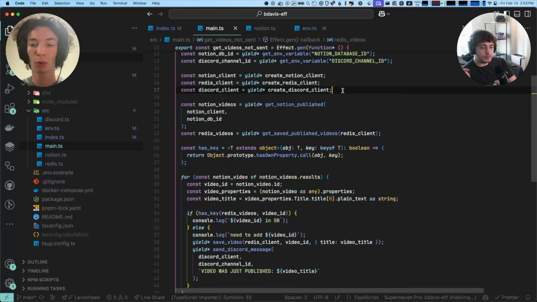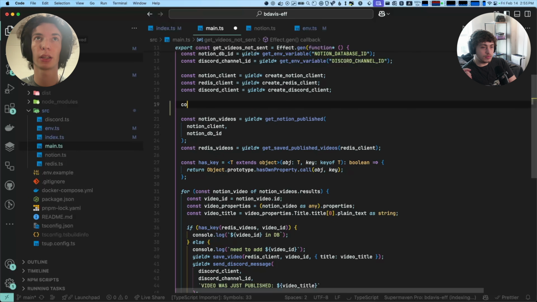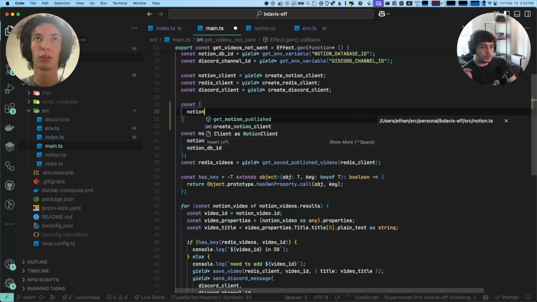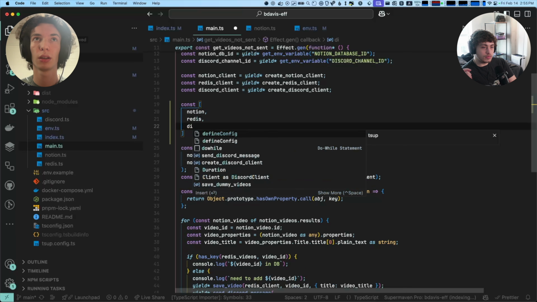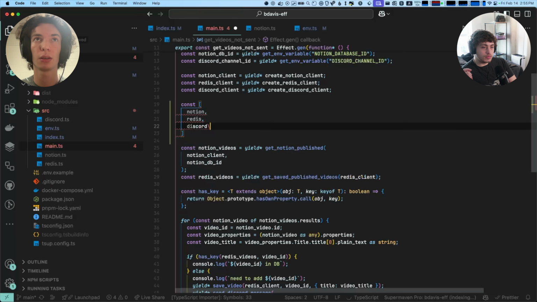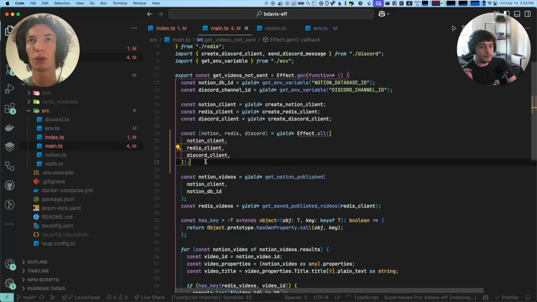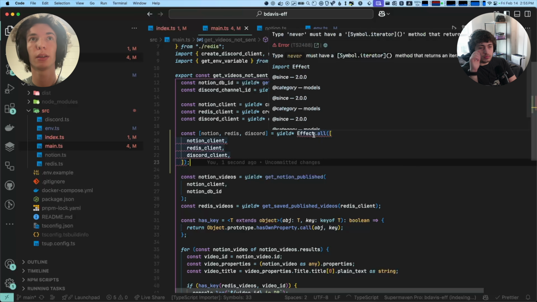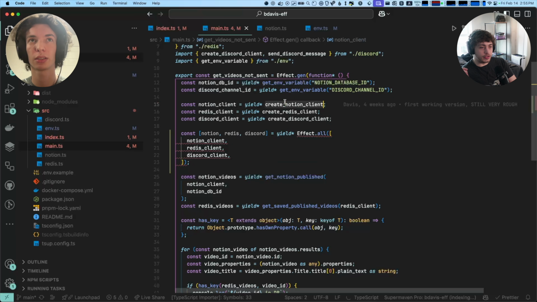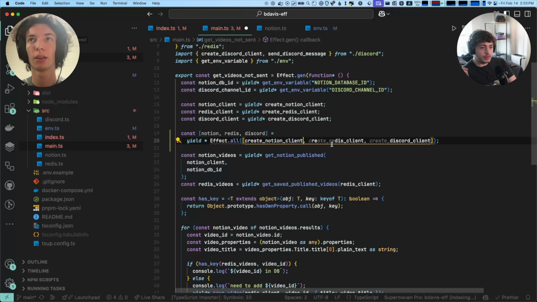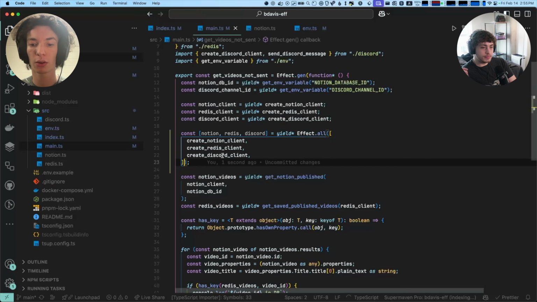So even if the way you would do this is you could say const Notion, Discord, and these would be equal to effect.all. Okay. And so effect.all is a... Oh, it doesn't have it because it's not here. Create. Yeah, there we go. And then effect.all has a second argument.